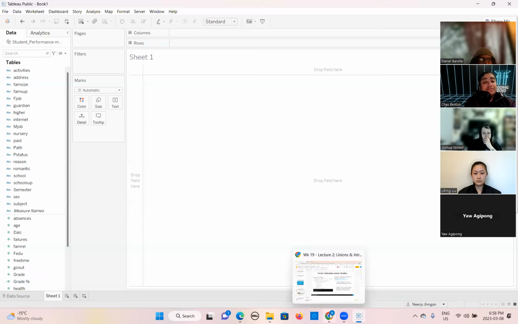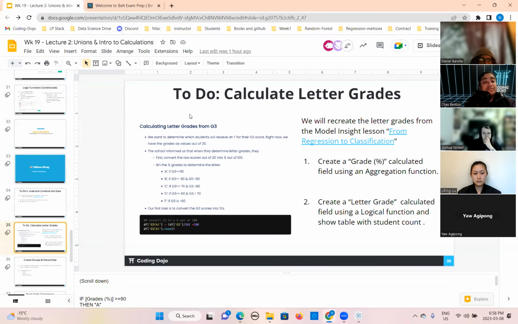So what is the next thing? Create a letter grades calculated field using a logical function and show the table with the student count. So we need to create the letter grade now. We need to say if the grade score is greater than or equal to 90, what will be the letter grade?